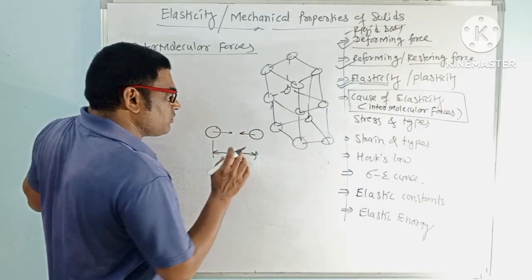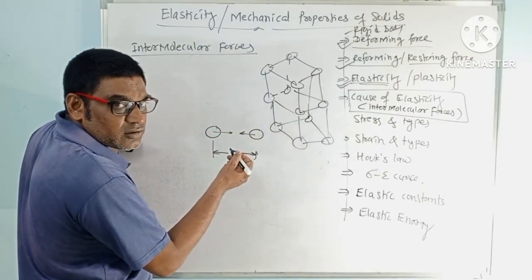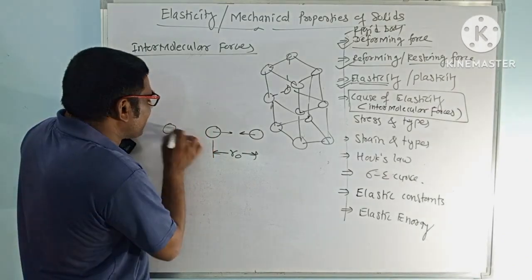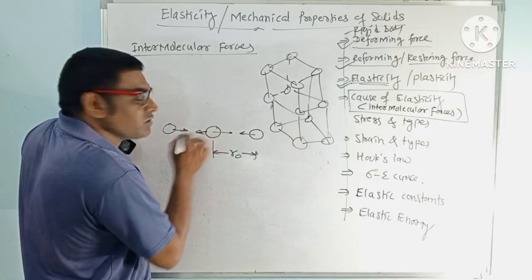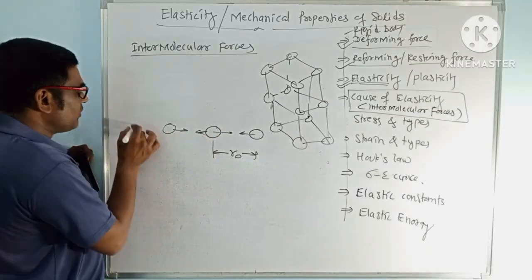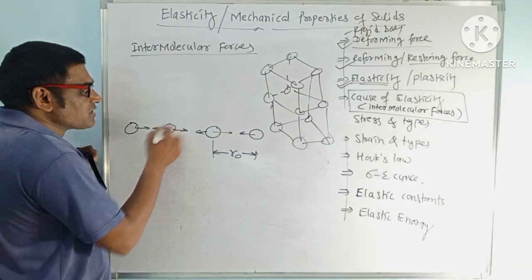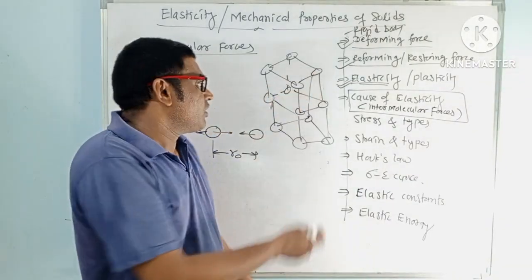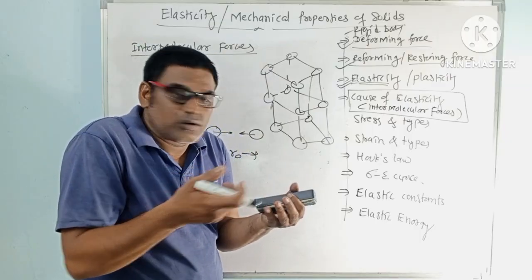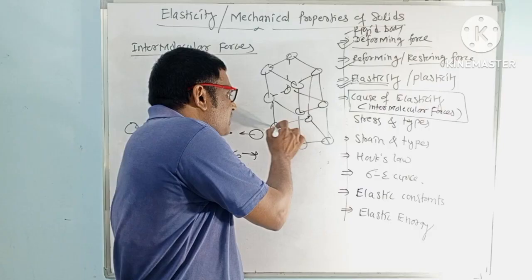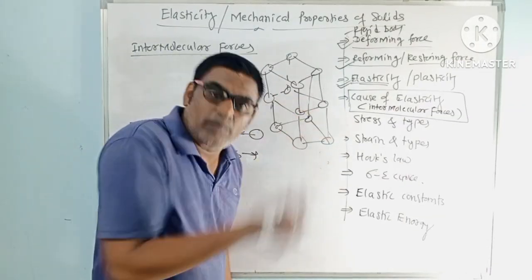Now, you may say, sir, due to these two forces, why are they not moving towards each other? Because on the other side, another molecule is there. This will attract on this side, and this will attract on that side. To this, one more is there, so this will attract here and this will attract here. So in the crystal structure, surrounding atoms are there, and this molecule is attracted by neighboring molecules.